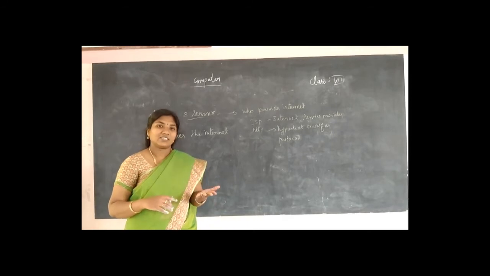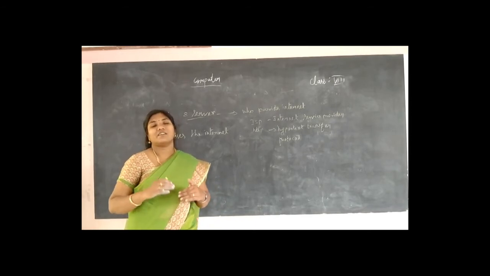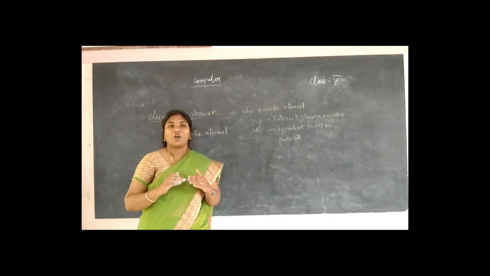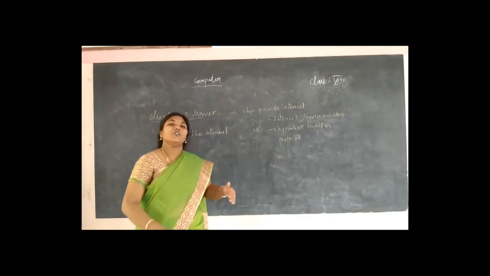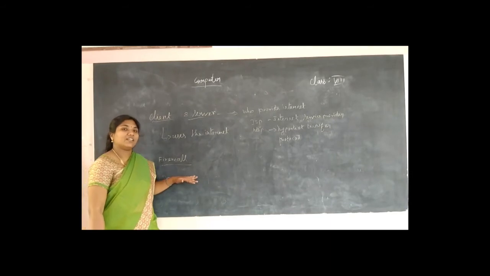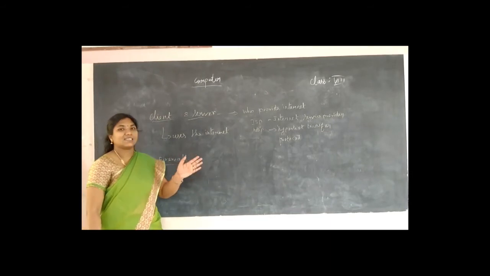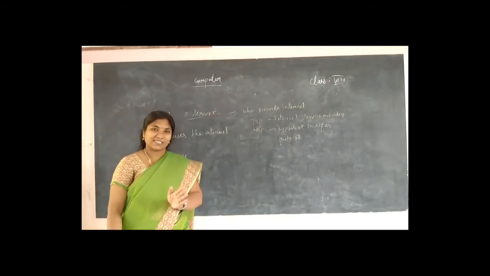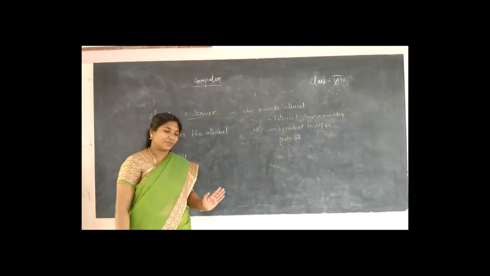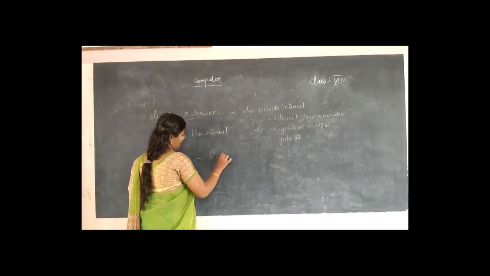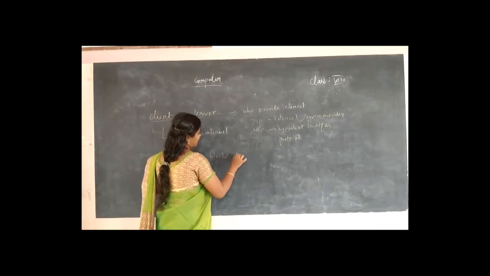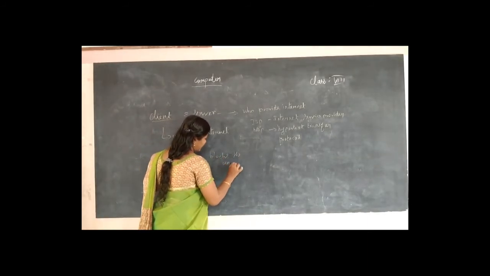But that is the authorized one also. Sometimes when you want to secure your system from unauthorized data, you can use this firewall software. Okay, it acts as the block between the unauthorized data and the user system. Okay, so that one is the firewall. That one is the block which blocks the unauthorized data.